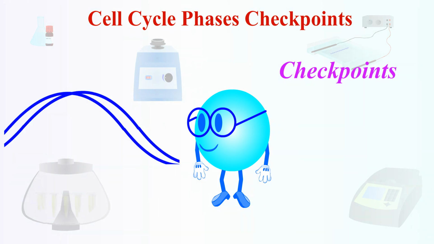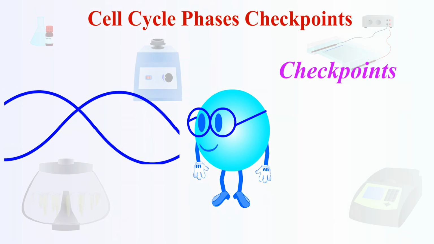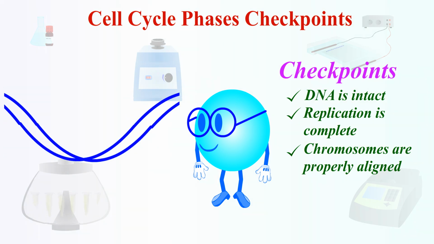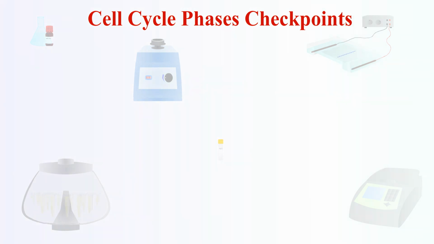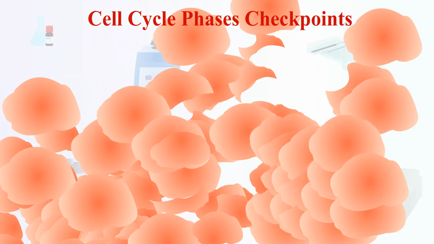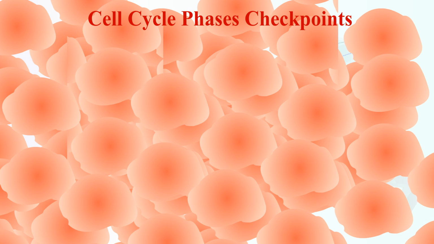These molecular gatekeepers make sure everything is in order: DNA is intact, replication is complete, and chromosomes are properly aligned. Without these checkpoints, cells can divide uncontrollably, carrying damaged DNA that can cause mutations and pave the way for genomic instability, ultimately leading to cancer.